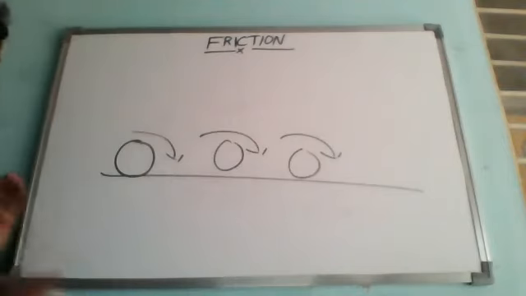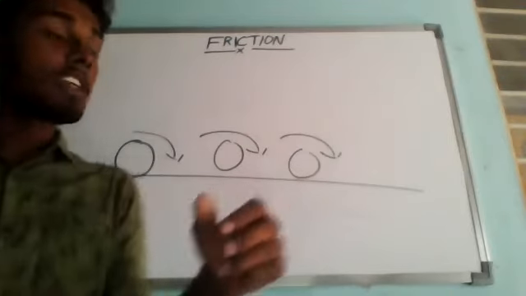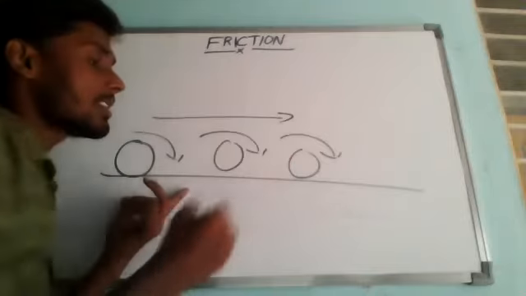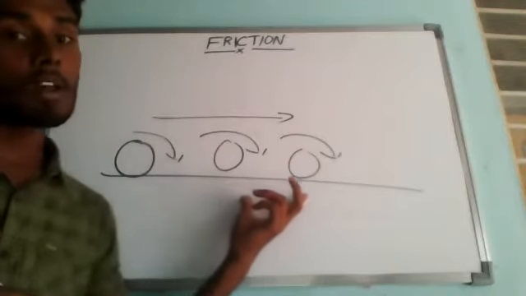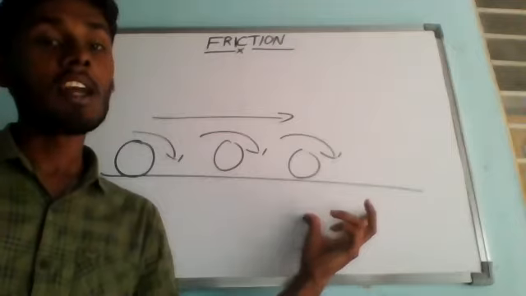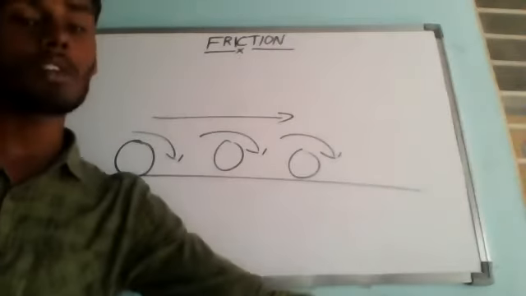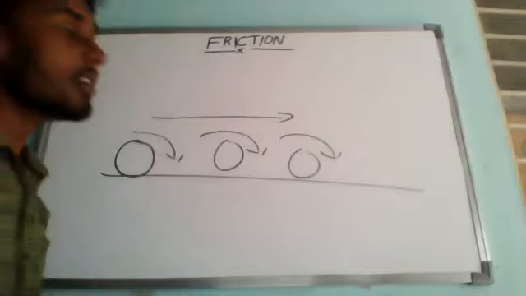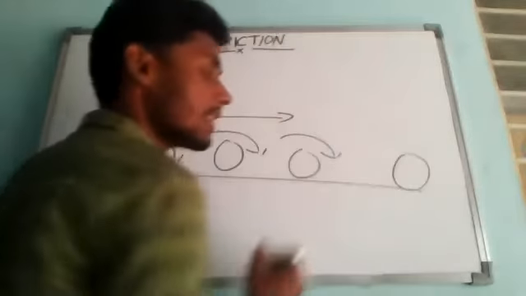Initially, when the ball is hit by a batsman, it will be moving very fast. But as time goes on increasing, what is going to happen? The speed of the ball slows down, gradually decreasing. And finally, even if you are not stopping the ball, after covering some distance, what is going to happen? It will come to rest. Is it correct or not?